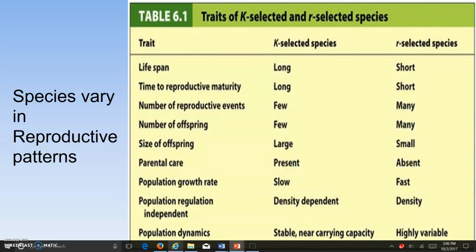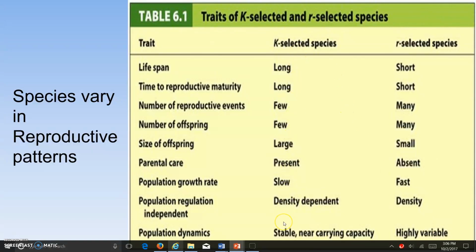Butterflies. The population growth rate can be fast, and they tend to have density-independent population regulation. Examples would be oysters, insects, and even a plant that you may be familiar with, the goldenrod. These species tend to be opportunists.